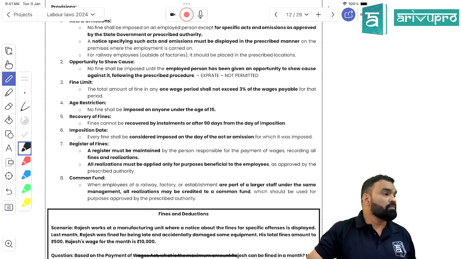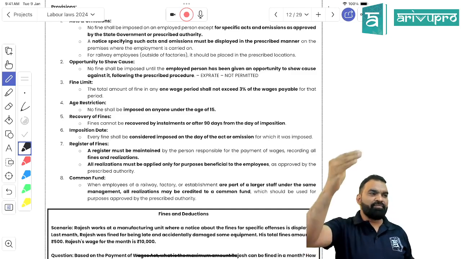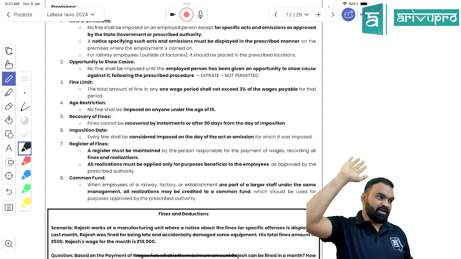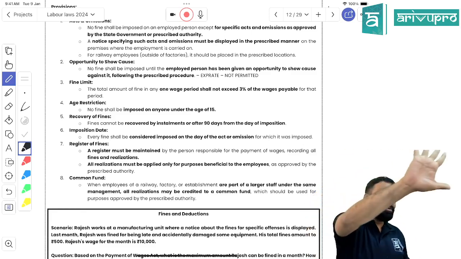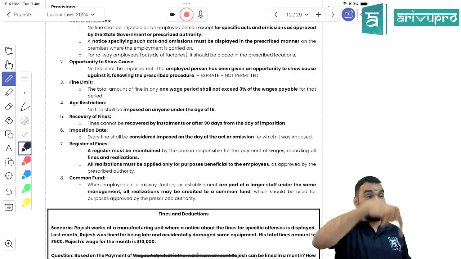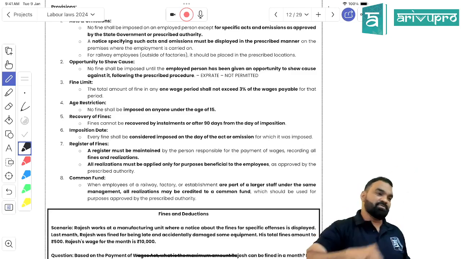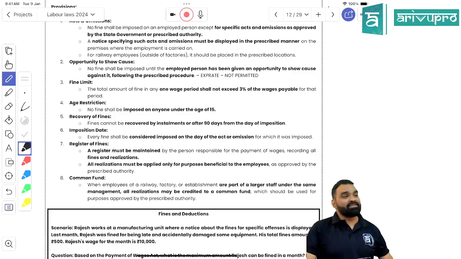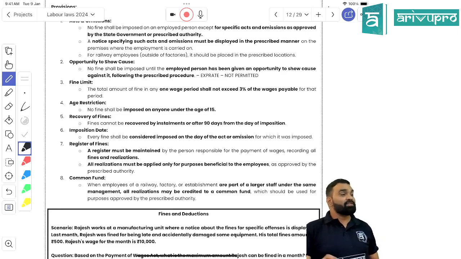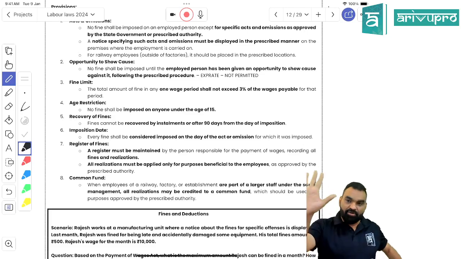Is this 3% after deducting all the deductions or before? We have understood the definition of wages. The wages definition includes only 5 elements, so the 3% is of the sum total of those 5 elements. Whatever is defined as wages over there, it includes 5 things.